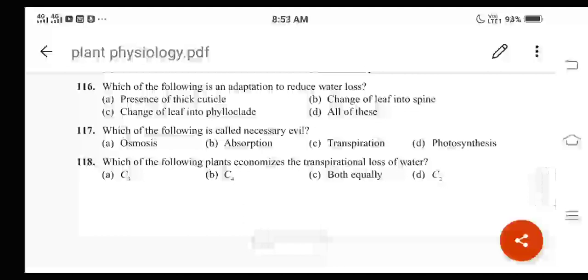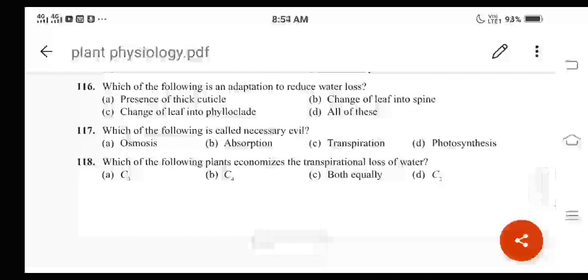Then question number 118. Which of the following plants economizes the transpirational loss of water? Here the options are like this: C3, C4, both equally, then C2 plants. We have already studied that the C4 plants show economy with relation to transpirational loss of water. It is C4 plants only.